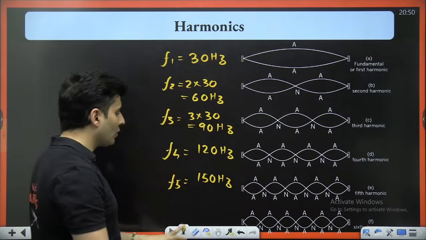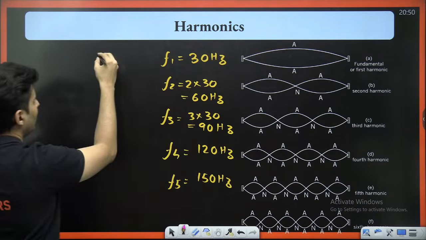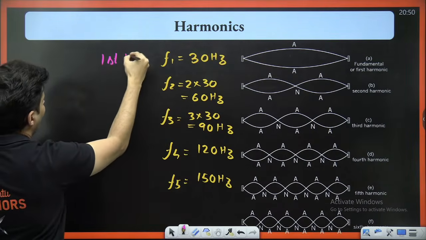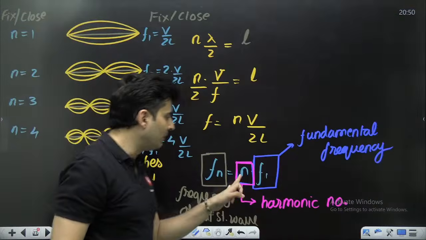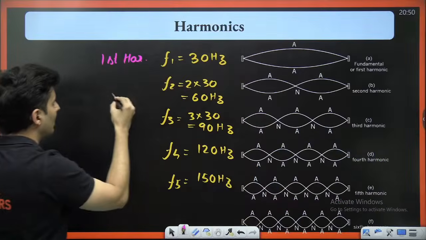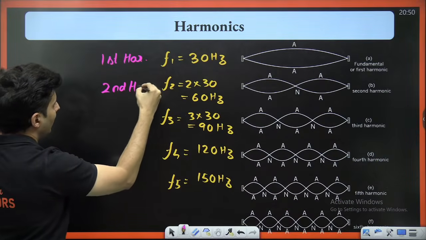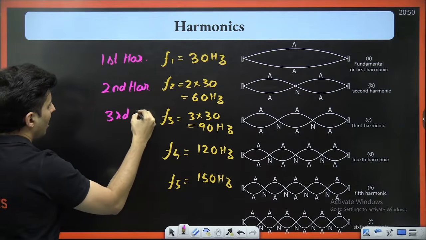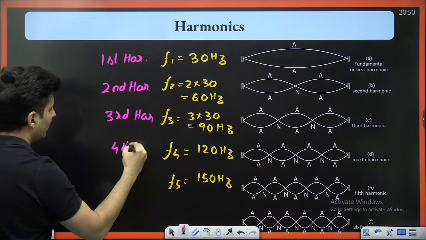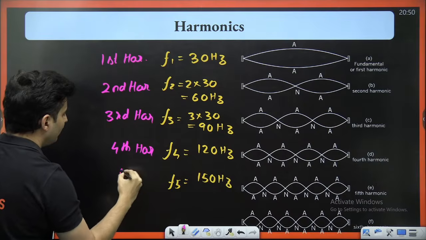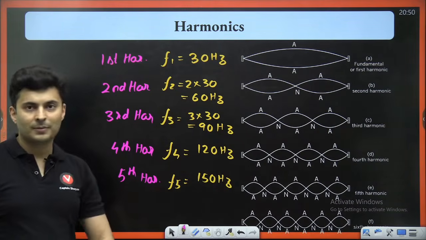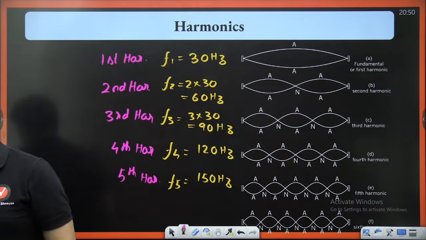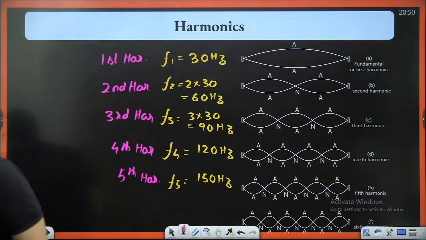So this will then be called the first harmonic. This will be the second multiple. This is a harmonic number, right? So this is the first harmonic. This is the second harmonic. This is the third harmonic. This is the fourth harmonic. This is the fifth harmonic, and so on and so forth. Is that clear, my dear warriors? Very good. Proud of all of you.